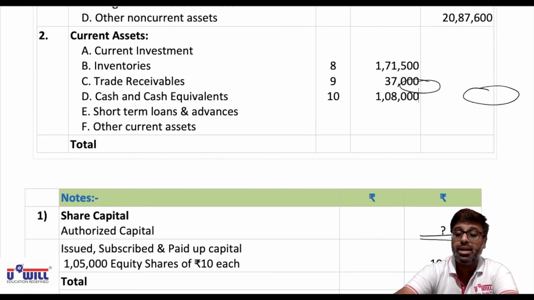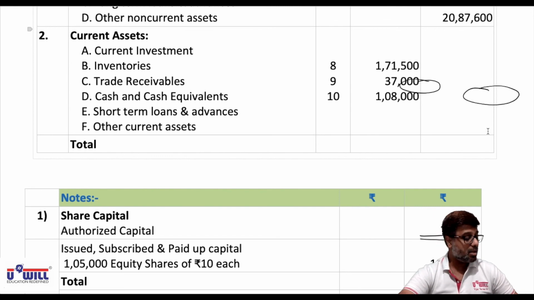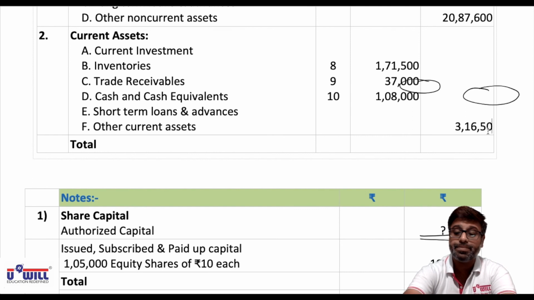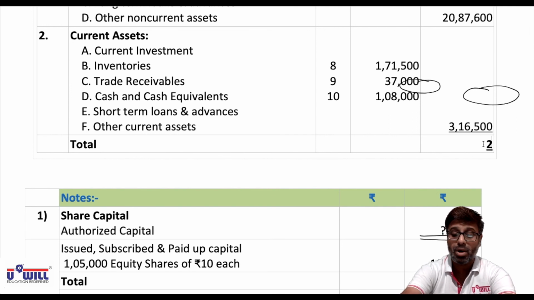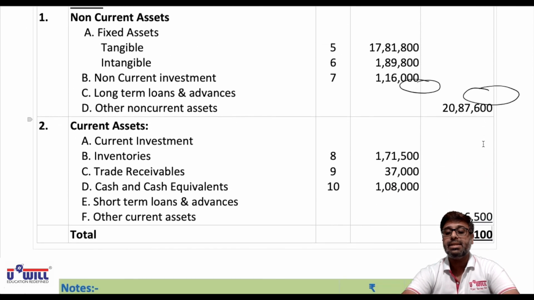Now final total in outer column of current assets is 1,71,500 plus 37,000 plus 1,08,000, that is 3,16,500. And then final total of balance sheet 20,87,600 plus 3,16,500, that is 24,04,100. So the balance sheet gets tallied.